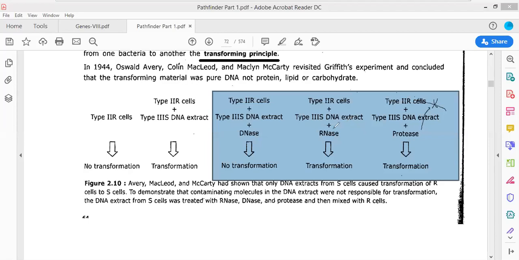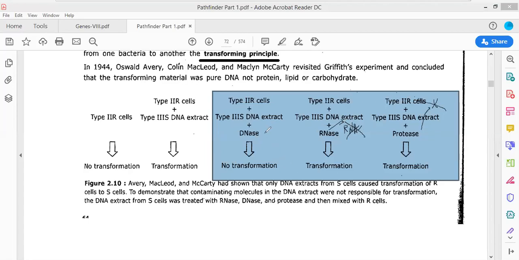Now in the case of RNase, which molecule will be cleaved by RNase? RNase will be cleaving the RNA molecule. So the RNA molecules will be cleaved by the RNase enzyme. All the different RNAs present in the cell would be effectively cleaved by the RNase molecule.